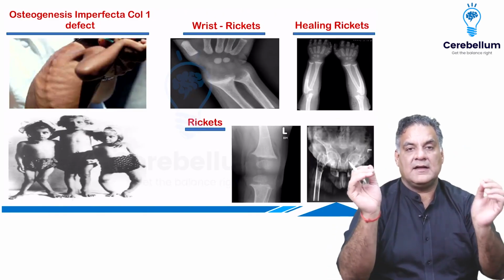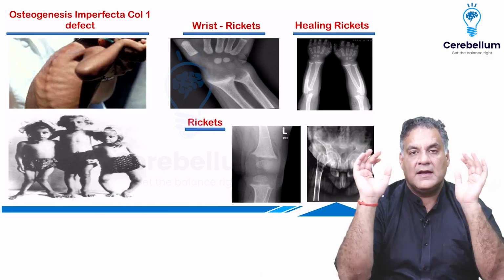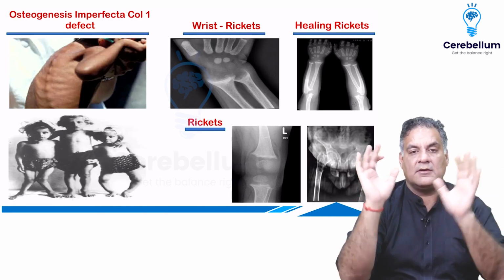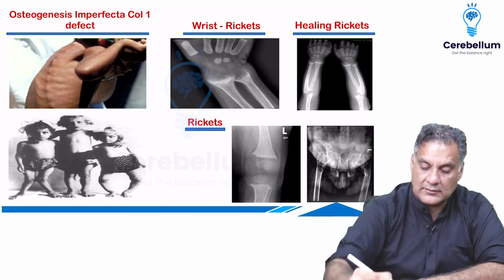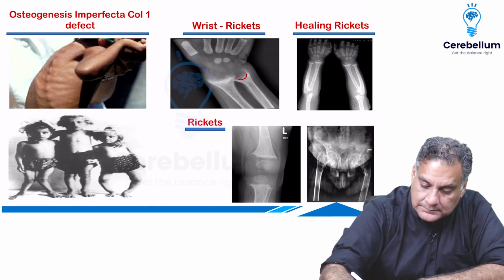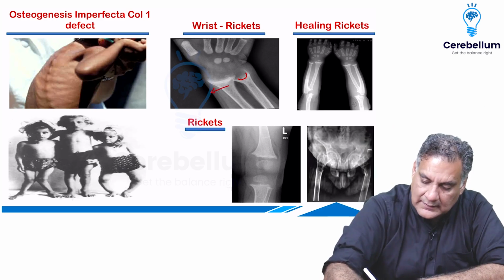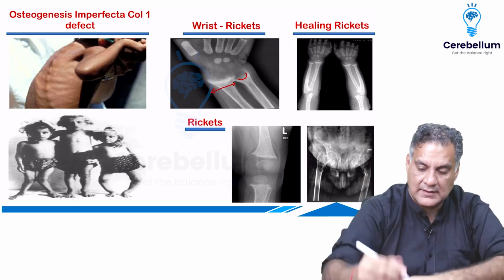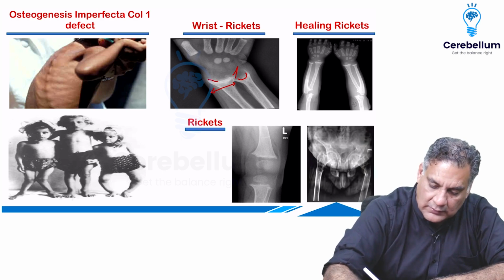Osteogenesis imperfecta is a type 1 collagen defect and leads on to multiple fractures since childhood. So now let's have a look at rickets. So rickets will have cupping, splaying. Cupping means shape, splaying means width, flaring means the edges go out.